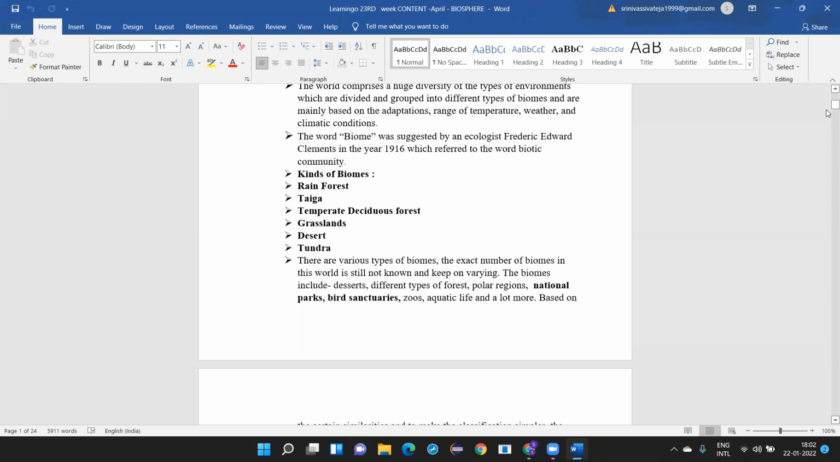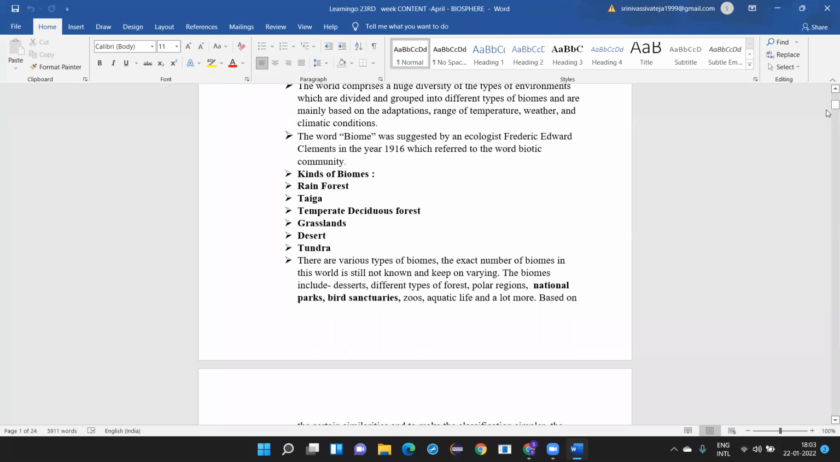The word biome was suggested by an ecologist named Frederick Edward Clements. This is the name you have to remember. In the year 1916, he used it to refer to the biotic community. The kinds of biomes we have are rainforest, taiga region, temperate deciduous forest, grasslands, desert, and tundra. These are the various kinds of biomes. A biome is where all the living organisms live, and it depends upon adaptation, the range of temperature, the weather, and the climatic conditions. Okay, the word biome is suggested by an ecologist.